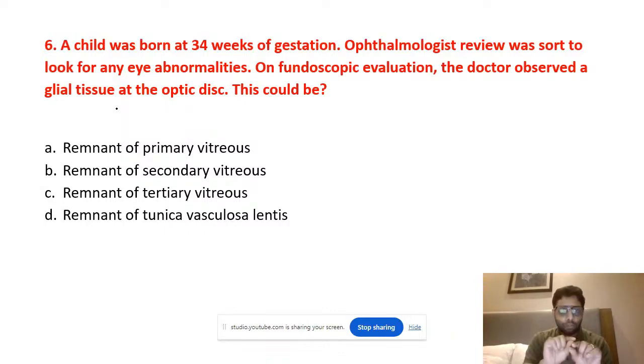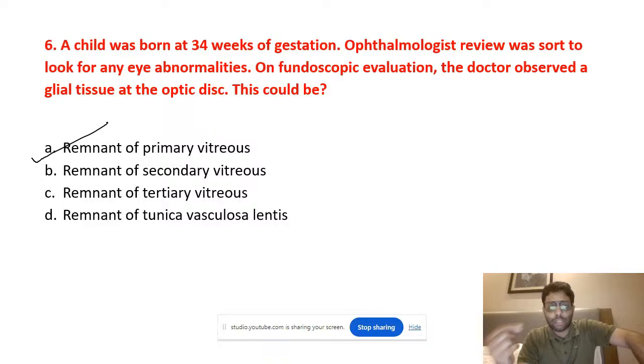That is a remnant of the primary vitreous, the hyaloid vessel. If the entire hyaloid vessel persists, that is known as persistent hyperplastic primary vitreous. If the anterior part persists, which is behind the lens, that is Mittendorf dot. This answer is Bergmeister's papilla. This is an asymptomatic condition.